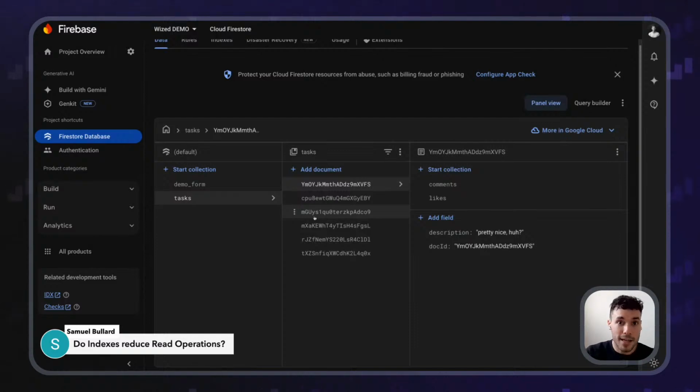If you create an index, instead of having to read the entire table, Firebase takes the rows that are dedicated to each of the users, right? So these tasks belong to this user, we put them in a bucket. These tasks belong to that user, we put them in another bucket. And the moment you perform the query, instead of reading the whole table, Firebase says, okay, I actually have an index where I've classified the tasks by user ID.